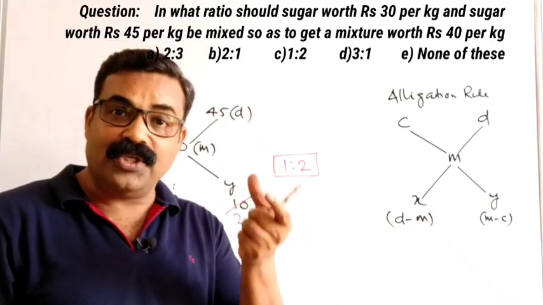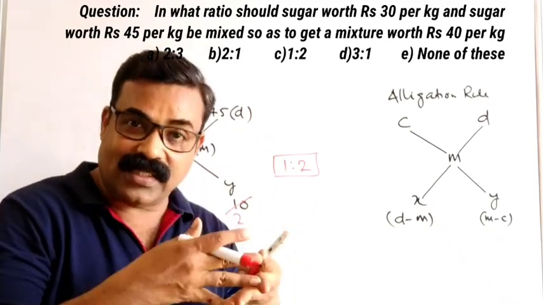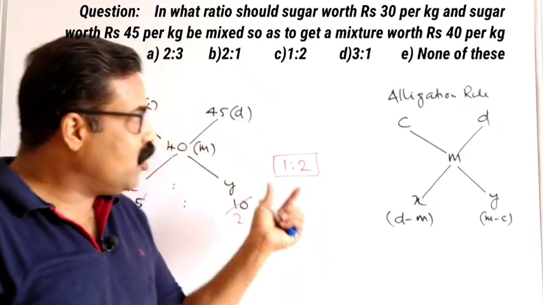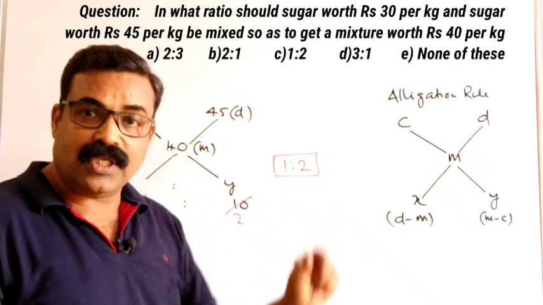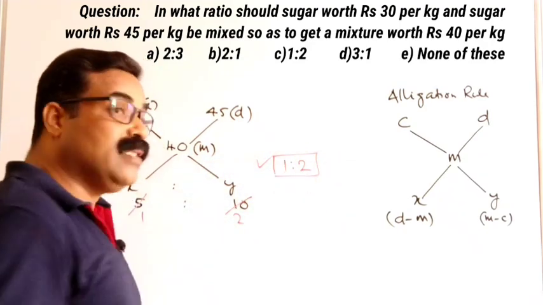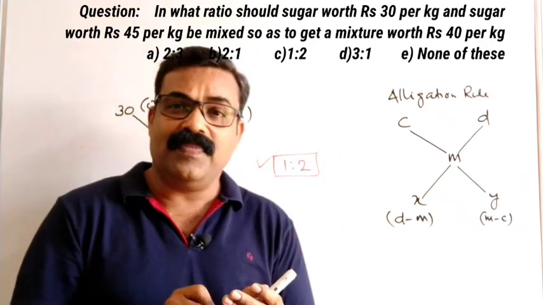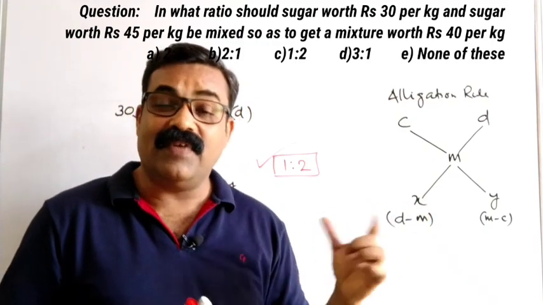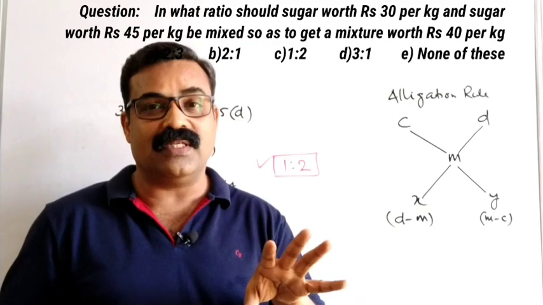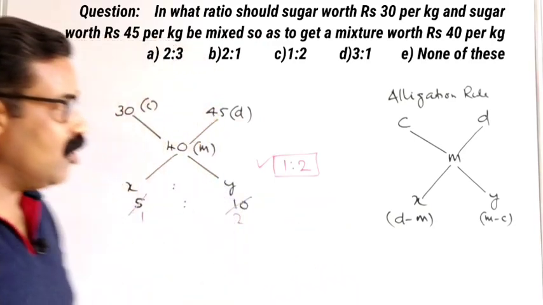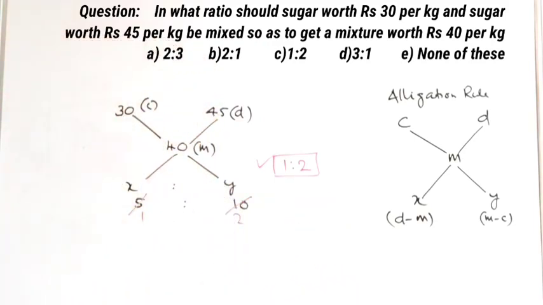That is what we needed to find out. From the given options, you can mark 1 is to 2 as the correct option. If you know the alligation rule, it is very easy to crack this type of question. So these are all type 1 questions based on the alligation rule. Kindly note it, then we'll go to the next question.